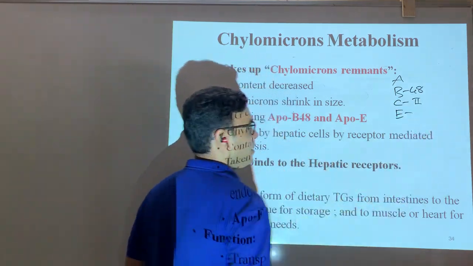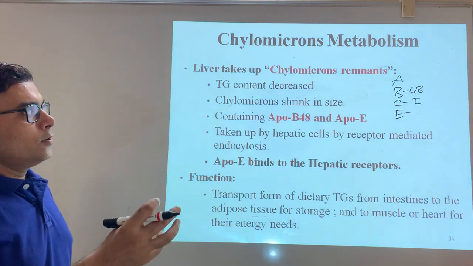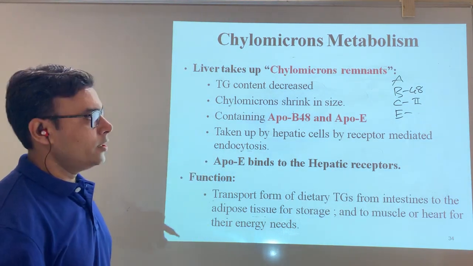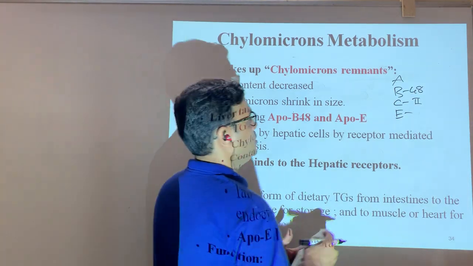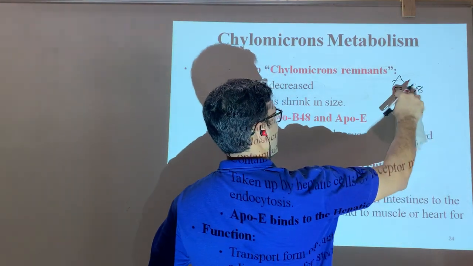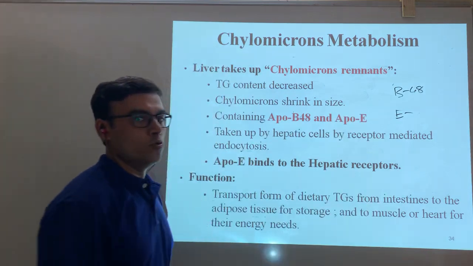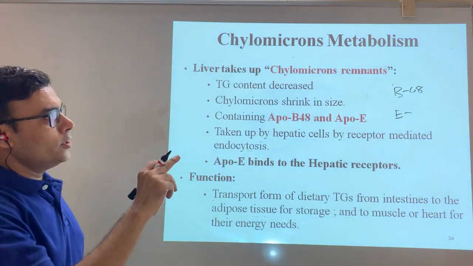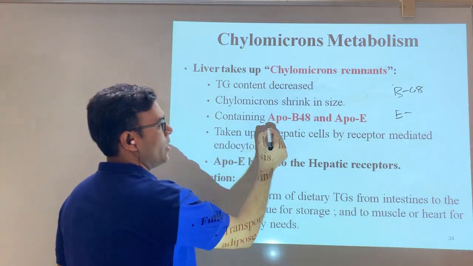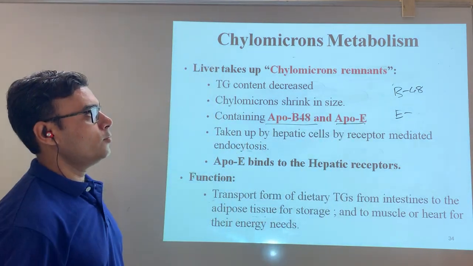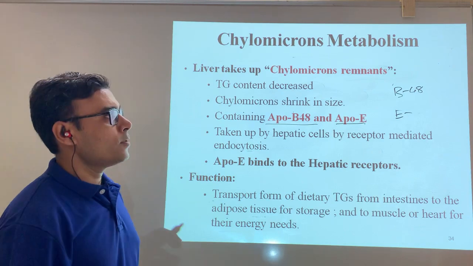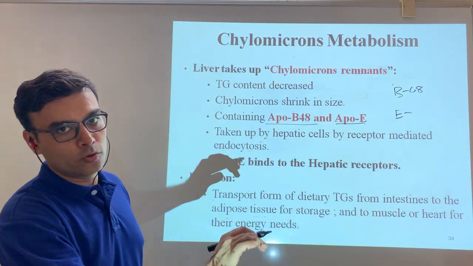But when the chylomicron remnant is generated after the activation of the lipoprotein lipase enzyme, C2 and A get removed. So whatever apolipoprotein remains with the chylomicron is ApoB48 and ApoE, and that we call the chylomicron remnant. But here, what happened? It converted from mature to remnant.